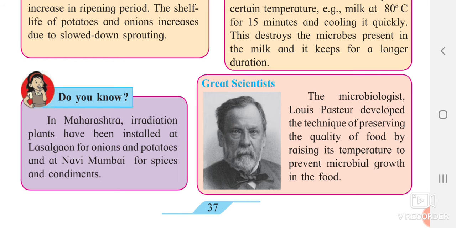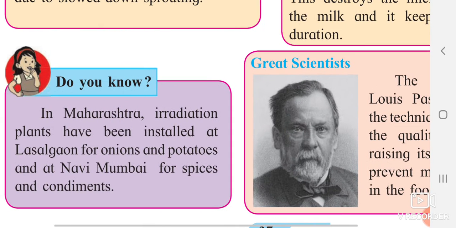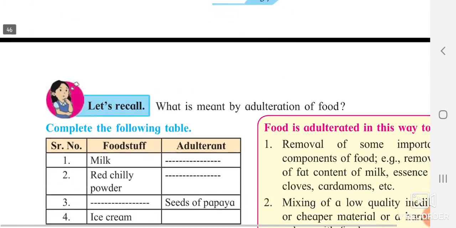Now, do you know one thing? In Maharashtra, irradiation plants have been installed at Lasalgaon for onions and potatoes, and at Navi Mumbai for spices and condiments. So the spices which we use for preparing masalas, over there these irradiation plants have been installed, and they are looking after how to increase the shelf life of potatoes, onions and all. Okay, so we'll go to the next page.